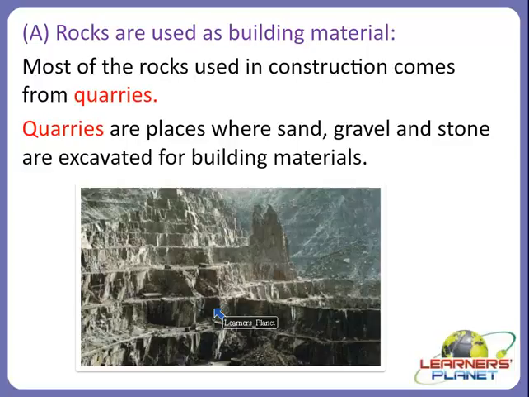Although wood, straw and mud are used for houses in some parts of the world, most of the cities today are built of stones and metal. Right. So let us discuss more about the rocks that are used as building material.